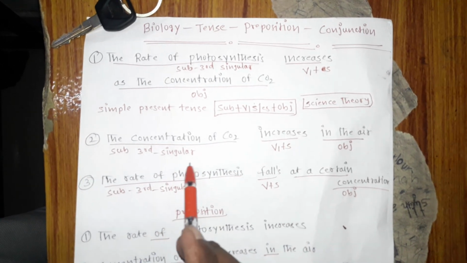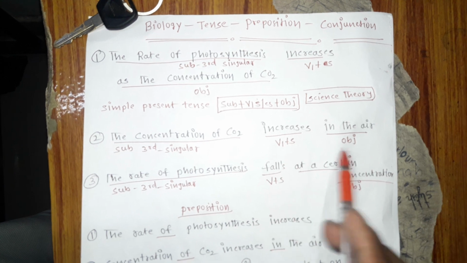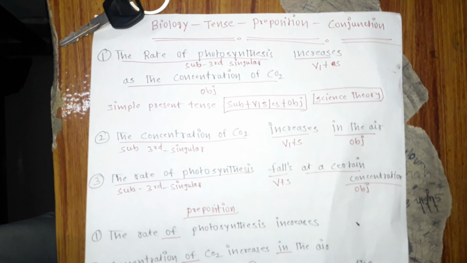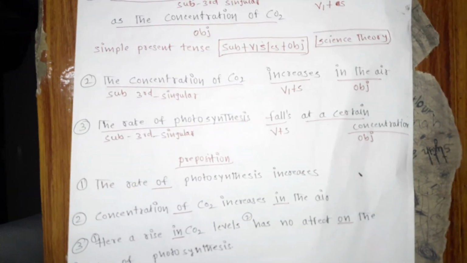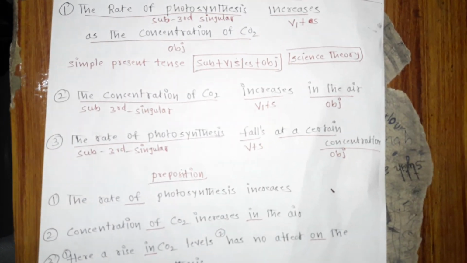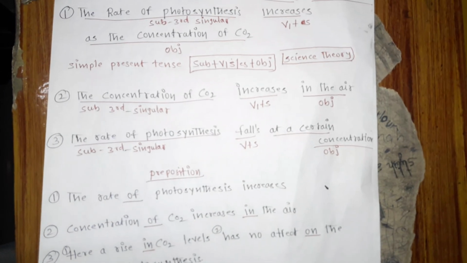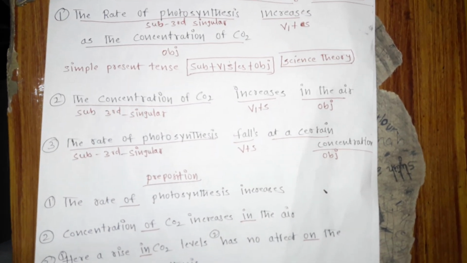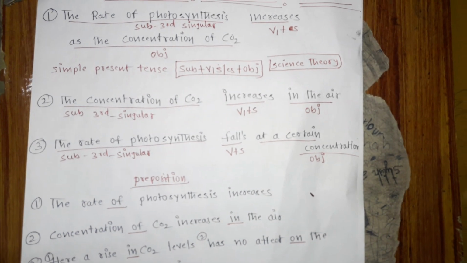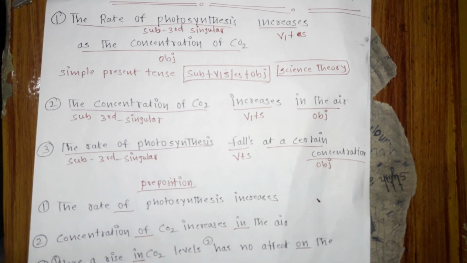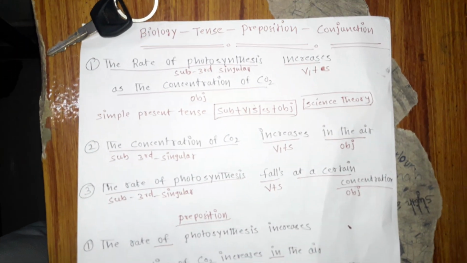The concentration of CO2 is a subject, again third person singular, V1 plus S, object, again a simple present tense. The rate of photosynthesis, again third person singular, falls at a certain concentration. It means it goes high when there is a high concentration. It comes to the normal or regular rate of photosynthesis when there is a normal concentration. So the answer is clear, a very simple answer.